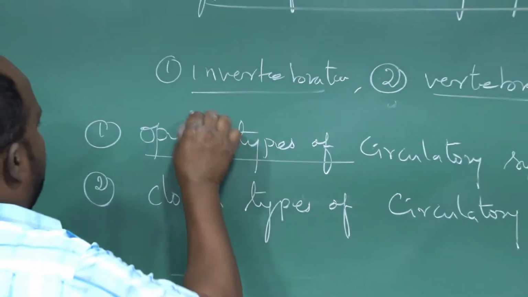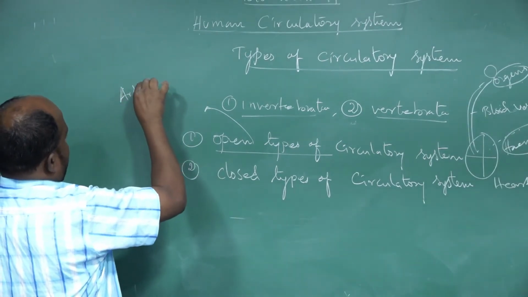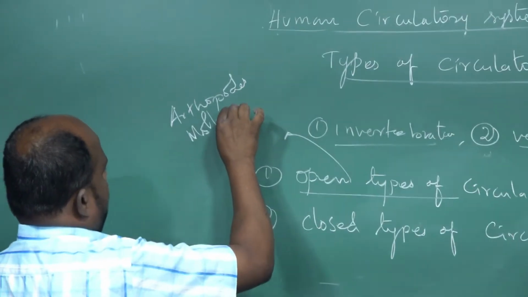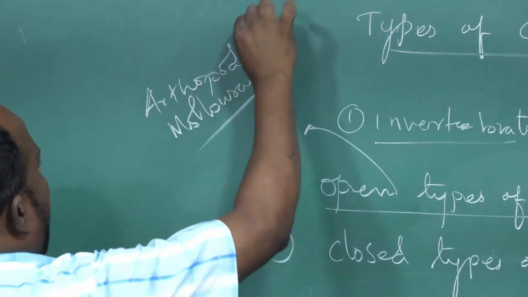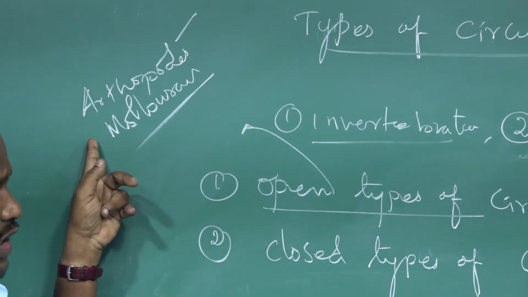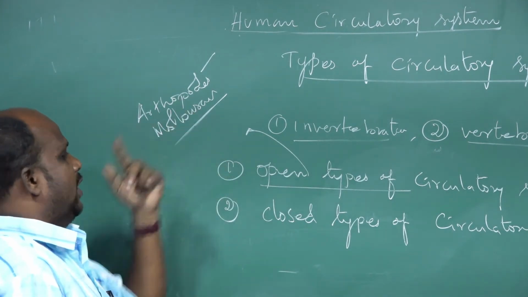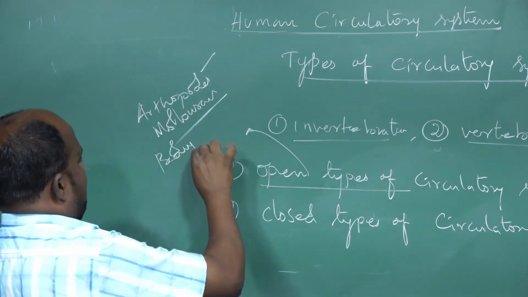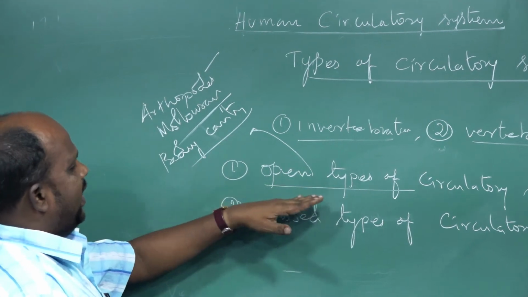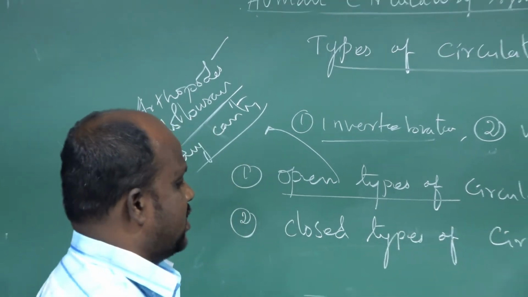Now, what animal groups contain the open type of circulatory system? Arthropods. The second one is mollusca. The mollusca and the arthropods are groups of invertebrata. In these two animal bodies, the heart is present but blood vessels are absent. So blood is carried through the body cavity. Animals with a body cavity and no blood vessels have the open type of circulatory system. The second one, the closed type of circulatory system, is present in the following.